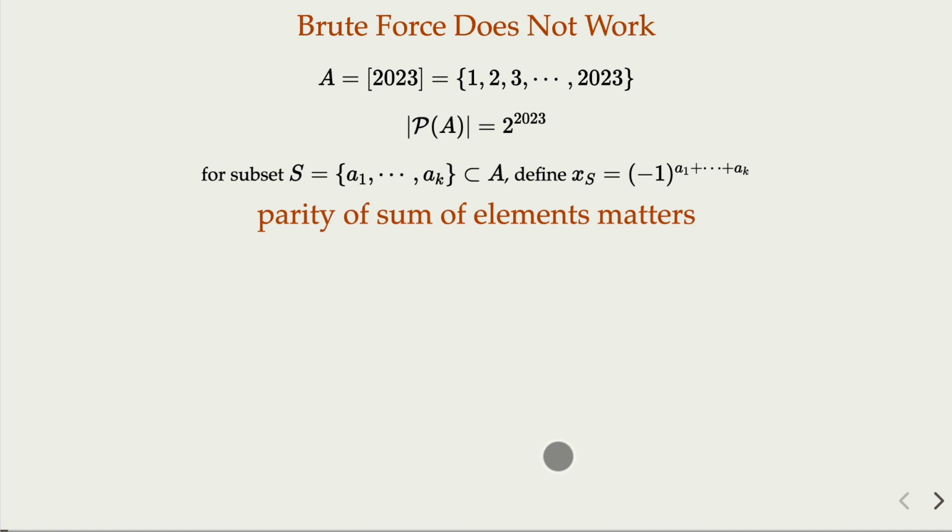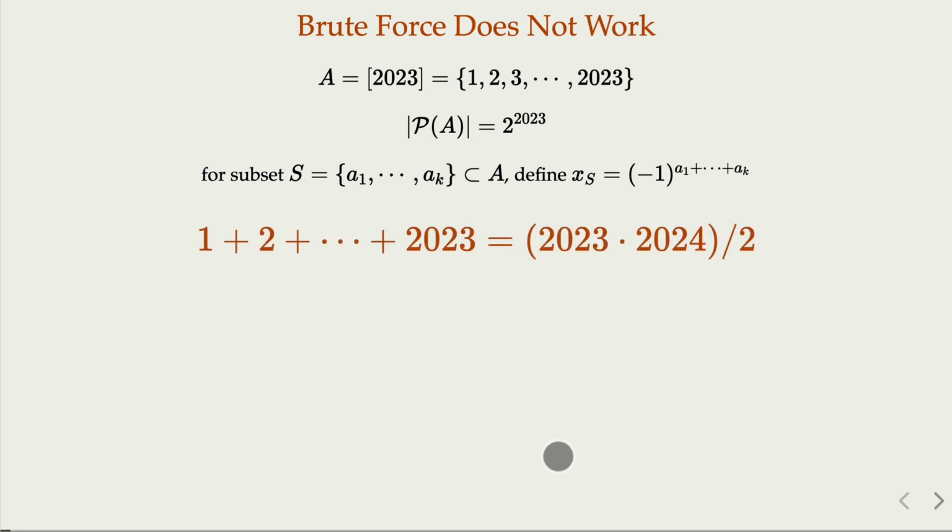First of all, what is the sum of all the elements of A? You add it up, and that's an even number. You don't have to calculate it out, you know that's an even number. So if you want to pair a set S and its complement, it won't help. Why?